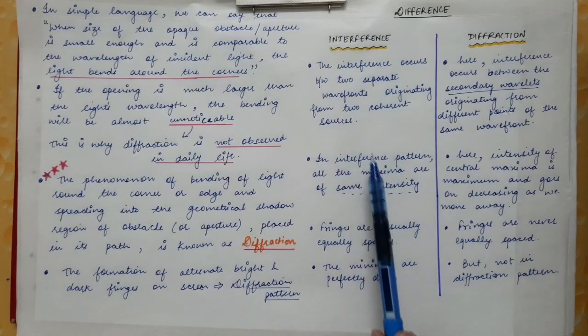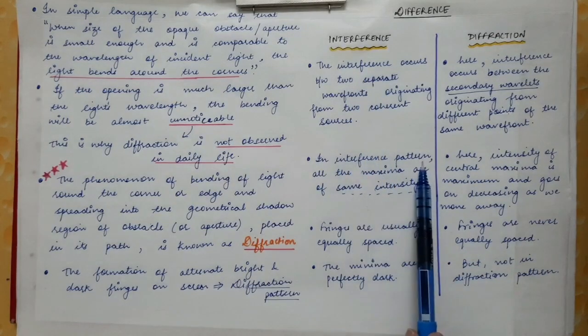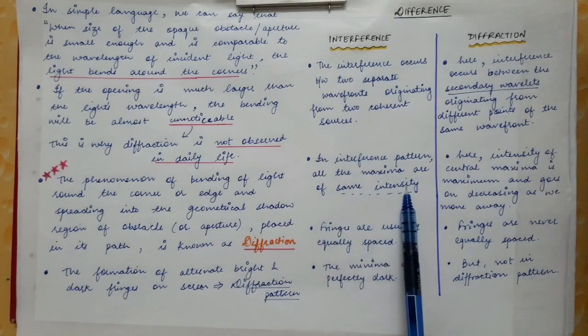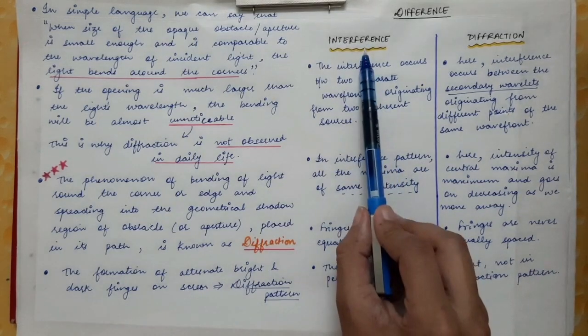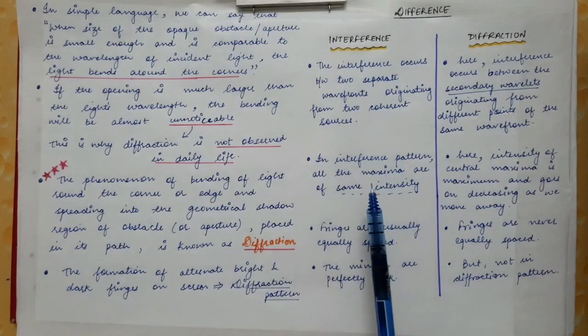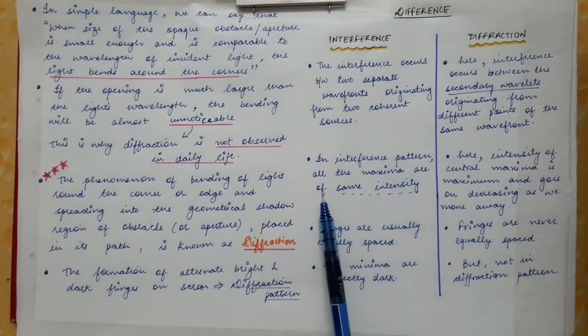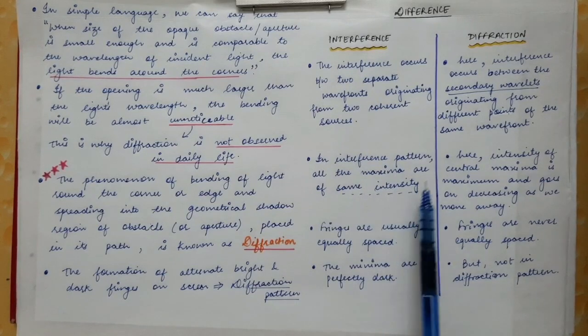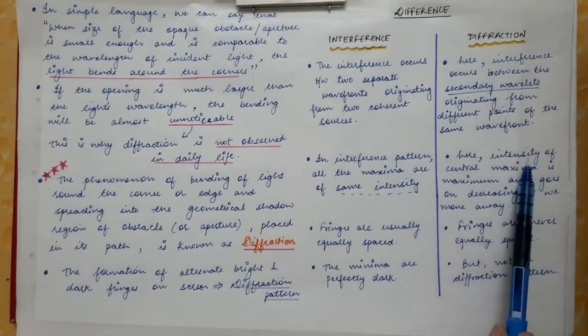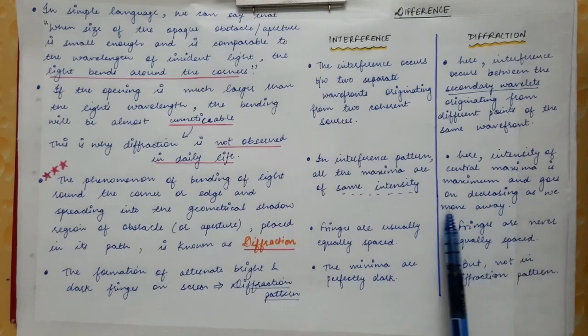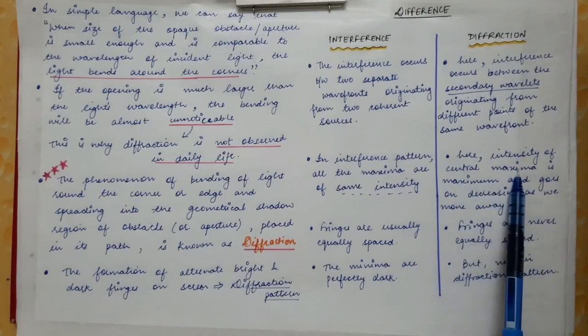Now in interference pattern, all the maxima are of the same intensity. In interference pattern we observe maxima and minima, and all the maxima obtained are of the same intensity, whereas in diffraction the intensity of the central maxima is maximum, and the intensity goes on decreasing as we move away from the central maxima.